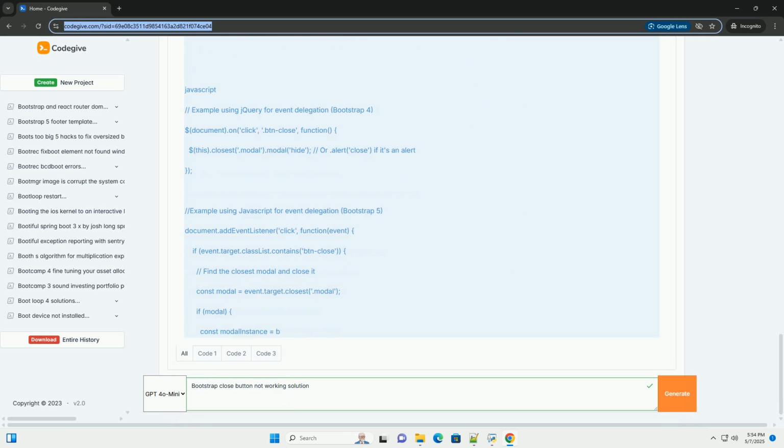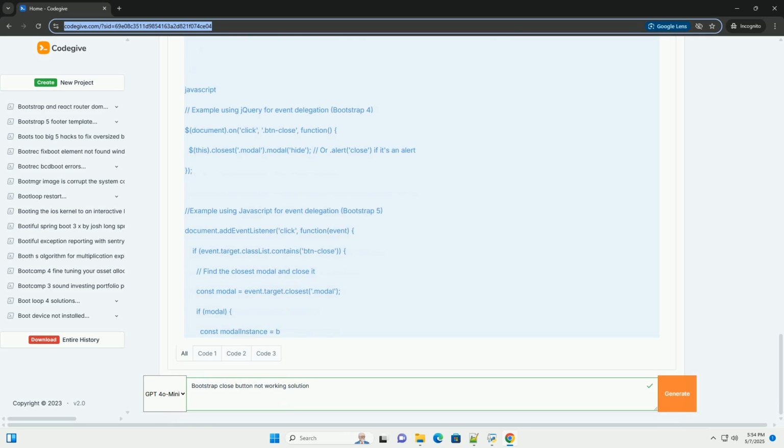Step 5, check CSS overrides. Inspect the button. Use your browser's developer tools to inspect the close button. Look at the Computed tab in the Elements panel to see all the CSS styles that are applied to the button. Check for any styles that might be preventing clicks, such as pointer-events: none, opacity: 0, display: none, or visibility: hidden. Also check z-index issues, if the button is behind another element.